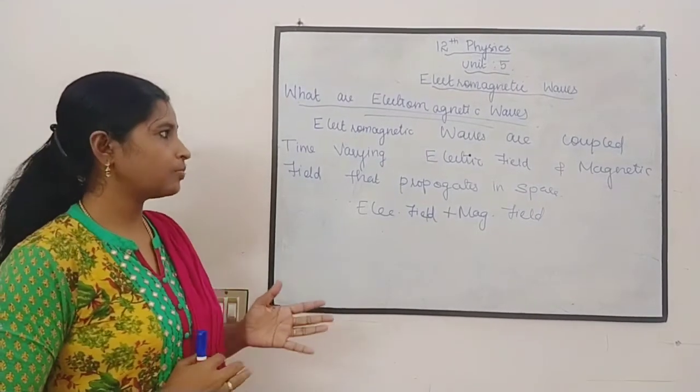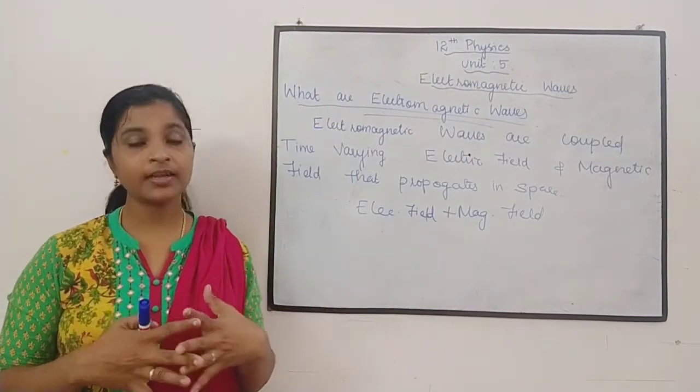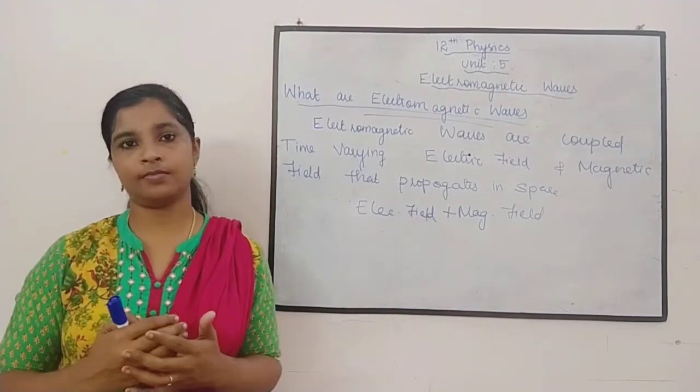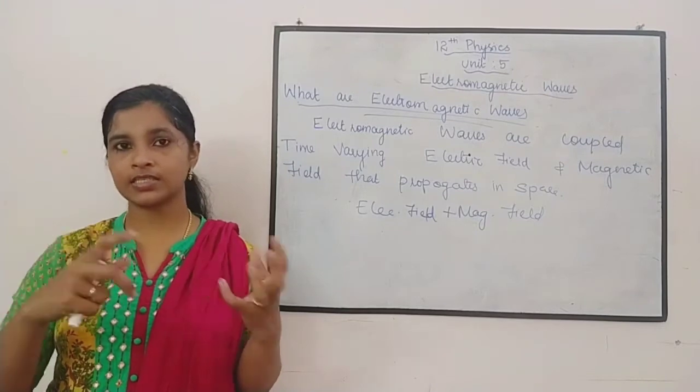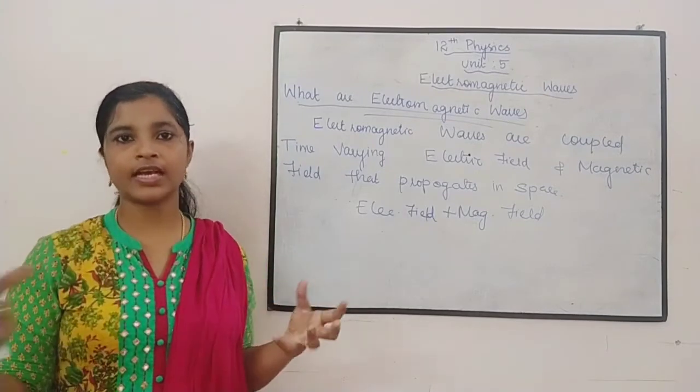So what are electromagnetic waves? Electric field and magnetic field coupled together, and they vary with time. If the time changes, there should be variation in them. If the magnetic field varies, the flux will vary.